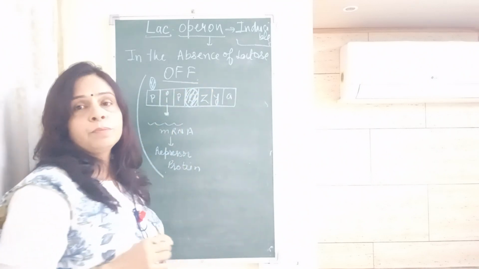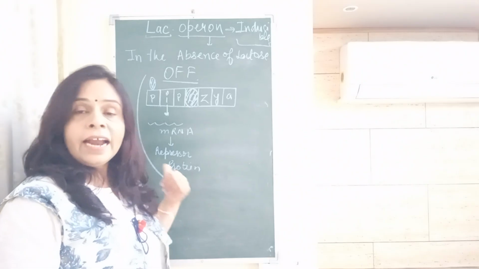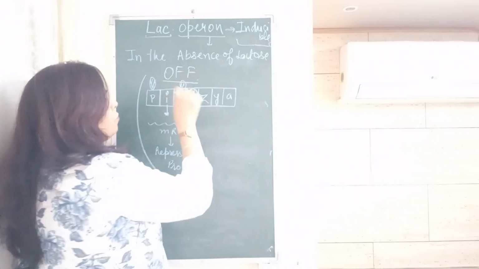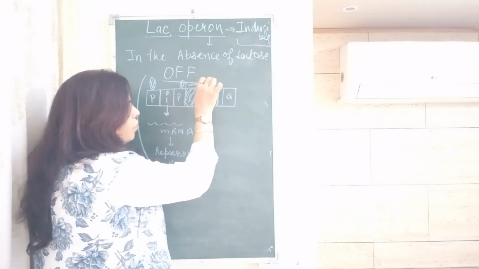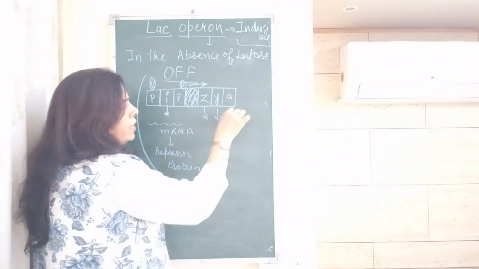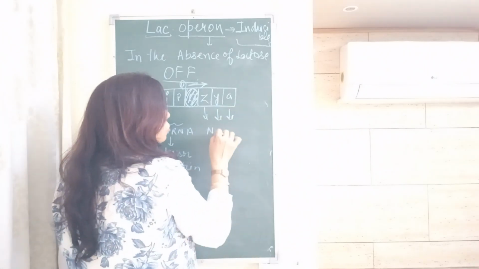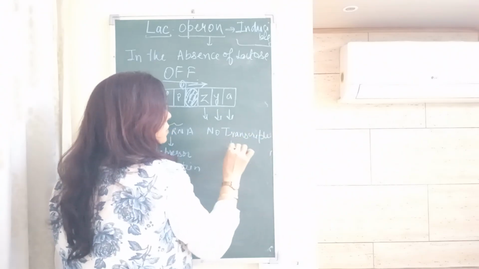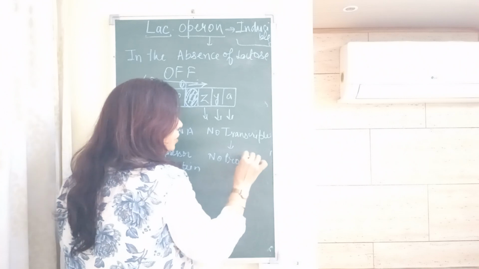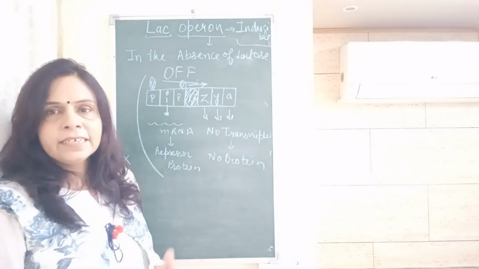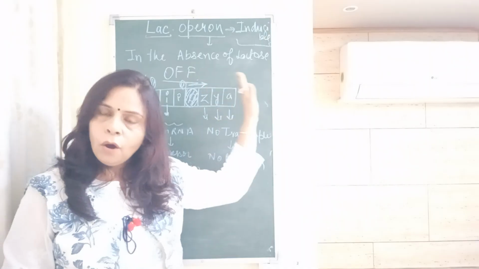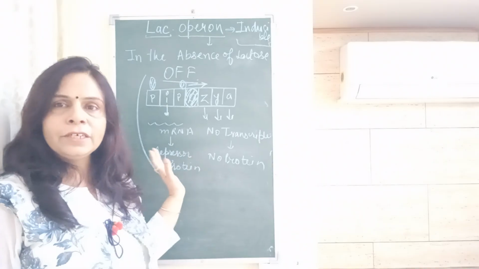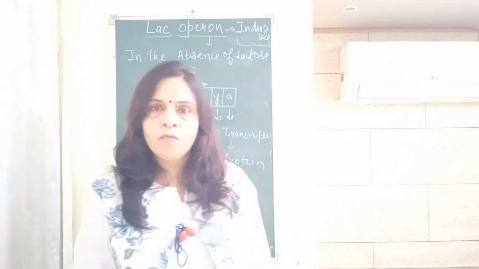The operator site is blocked by the repressor protein, so the RNA polymerase will not be able to move further, and Z, Y and A will not be able to transcribe. That is, there is no transcription, which means no protein formation, no enzyme, and the system is in the off mode. No energy is wasted by the cell if no inducer or lactose is present. That is, it is in the off position.